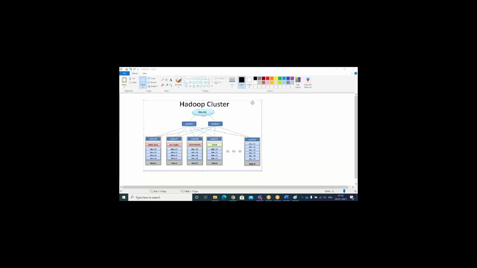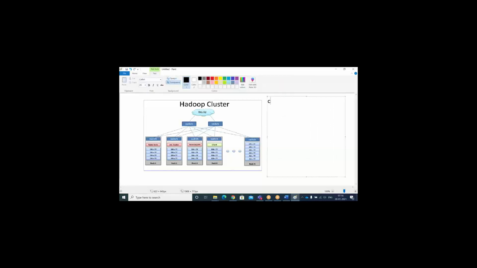Hadoop cluster. What is meant by a Hadoop cluster? A cluster is nothing but a combination of nodes, right? What is meant by a node? A node is nothing but one computer. So a cluster is a combination of nodes. If you have at least two plus nodes, we call it a cluster.